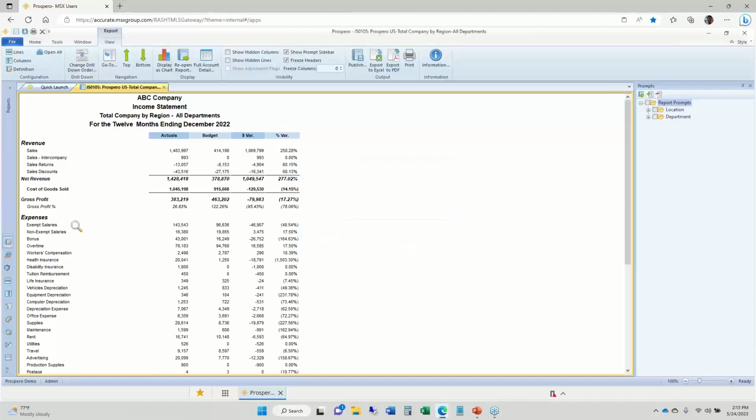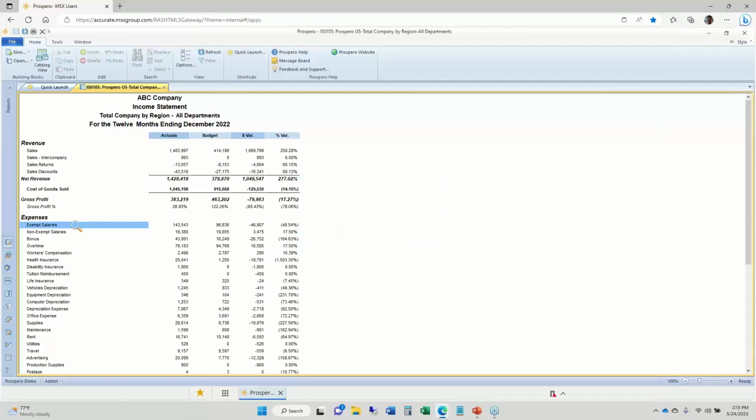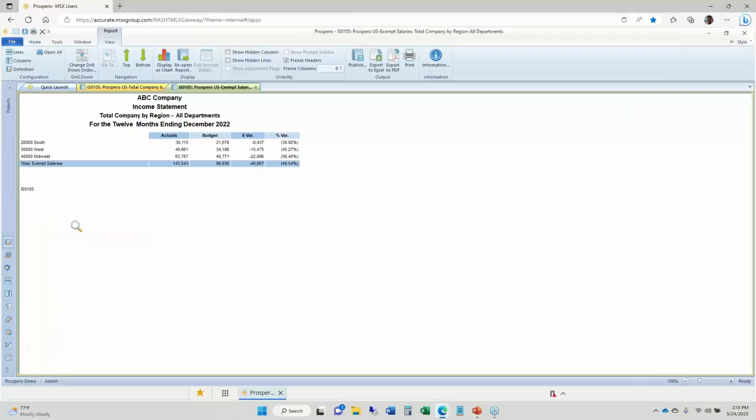And now if I double click on salaries, instead of account level detail, I can see that this is summarized by my regions. So I have about $30,000 posted to the South region, about $49,000 to the West, about $63,000 for the Midwest. So easy to summarize any of this drill down by any of your companies or any of your segments or dimensions, just by using that change drill down order option up top.